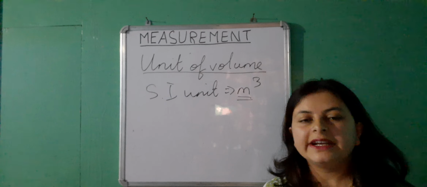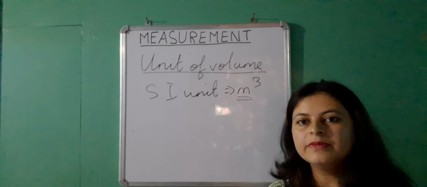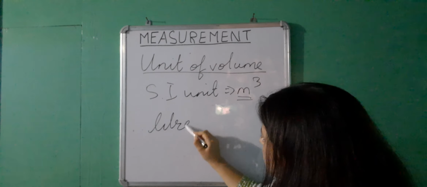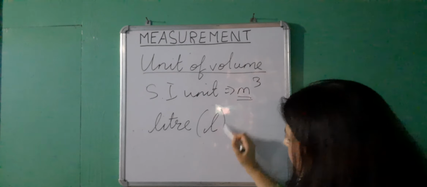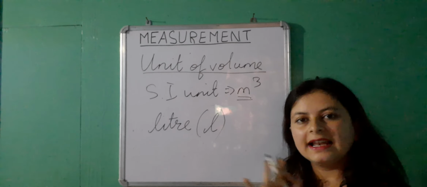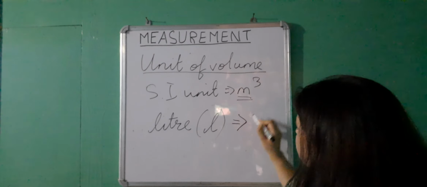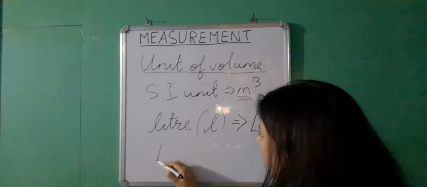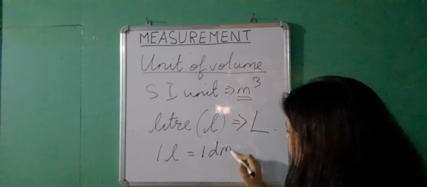But in our day-to-day life, we don't use meter cube as the unit of volume. We generally use liter. Actually, it is a small l. But to avoid confusion with the L which is used for length, we sometimes use capital L to denote a liter, where 1 liter is equal to 1 decimeter cube.